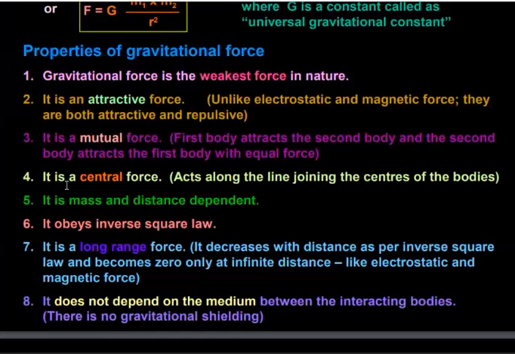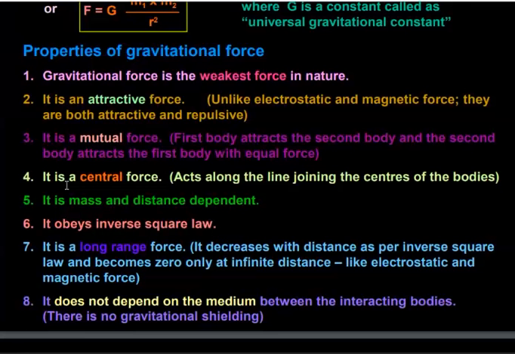It is a long range force, which implies that gravitational force acts up to infinity. That means even if an object is much farther away from the center of the earth, for example, our sun is 15 crore kilometers away from our earth, still our earth attracts the sun towards its center and the sun attracts the earth towards its center. So it is a long range force. It decreases with distance as per the inverse square law and becomes zero at infinity. That means if distance becomes infinitely large, then the force of attraction becomes zero.